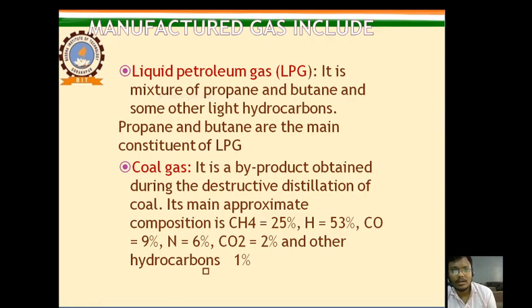Now, what is manufactured gas? Manufactured gas fuel. Liquid petroleum gas, as I said, is the best example of manufactured gas fuel. It is a mixture of propane and butane and some other light hydrocarbons. Propane and butane are the main constituents of LPG. Next is coal gas. What is coal gas? It is a byproduct obtained during the destructive distillation of coal. Its approximate composition is methane (CH4) 25%, hydrogen 53%, carbon monoxide 9%, nitrogen 6%, carbon dioxide 2%, and other hydrocarbons 1%. So these are the manufactured gas fuels.